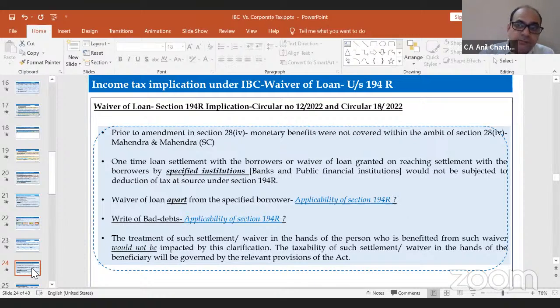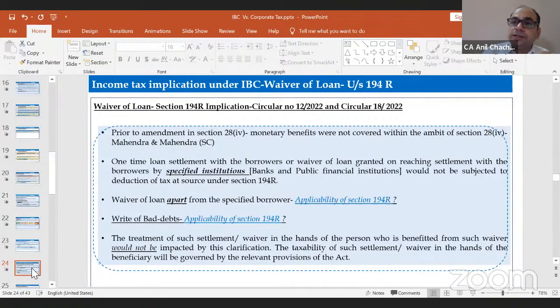In one of the items, they have mentioned that any loan settlement by a specified institution, and they have specified what the specified institution is, like banks and other financial institutions, scheduled banks, commercial banks, would not be subject to tax deduction at source under section 194R. If they are going to waive off a loan, they don't need to deduct TDS under section 194R.